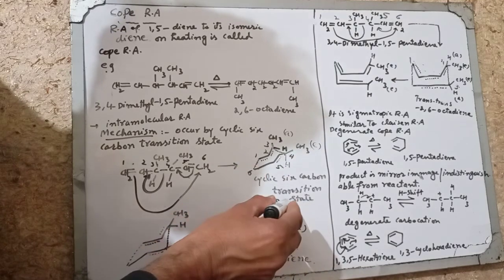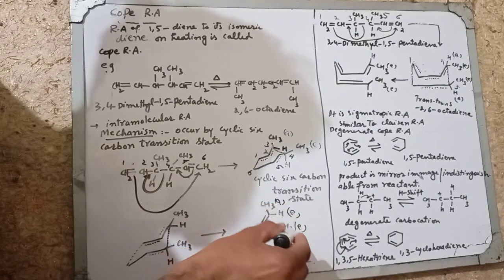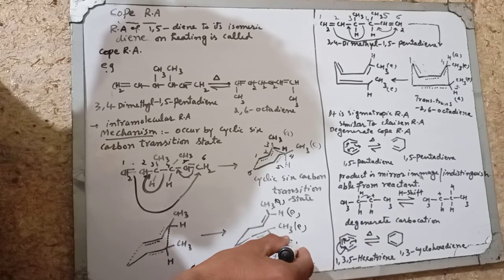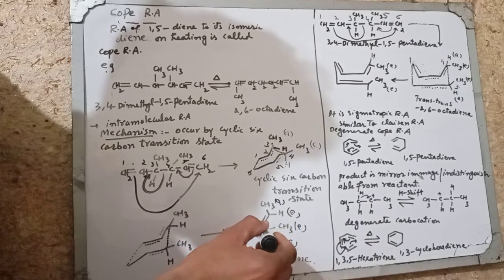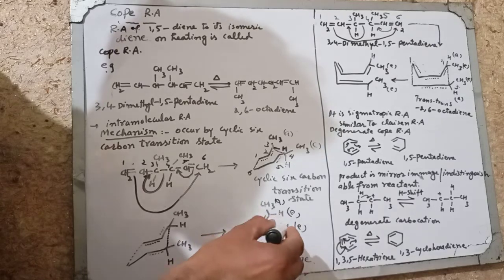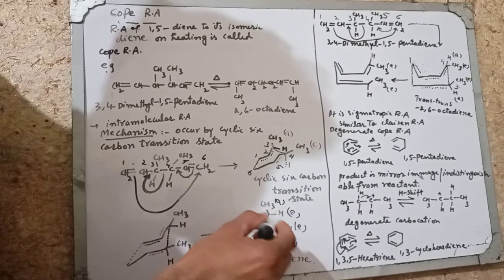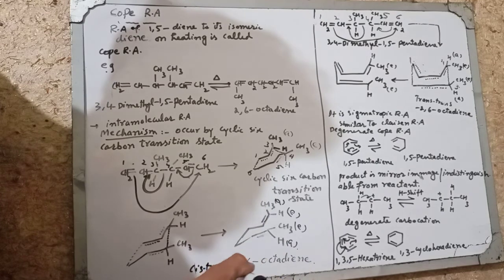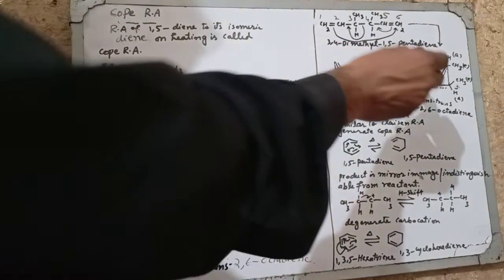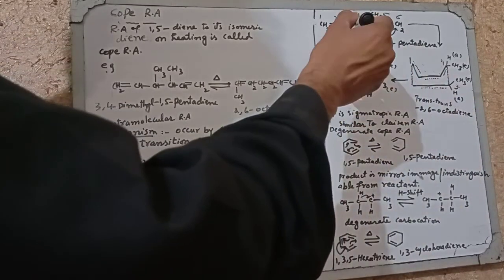When the transition state is a chair conformation, then for cis,trans: this methyl group is equatorial, or this one is axial, and the other is equatorial. Equatorial gives trans, and the alkyl group in the axial position gives cis. So this axial is the cis and this equatorial is the trans. So this is cis,trans-2,6-octadiene. When both conformations are formed, then it will give both trans or cis 2,6-octadiene like this.